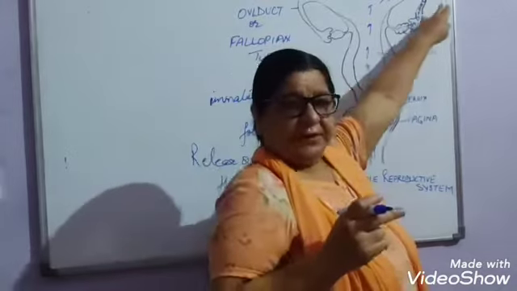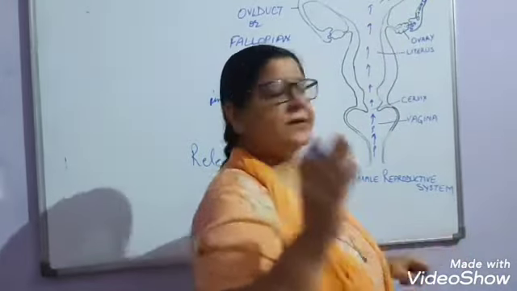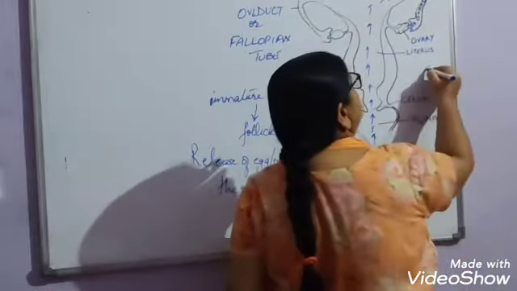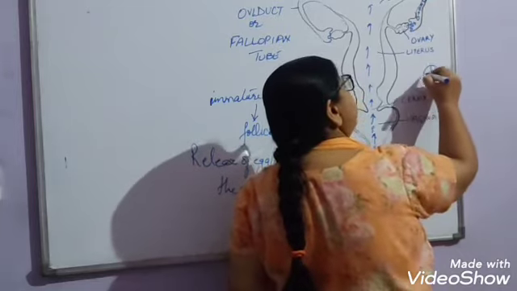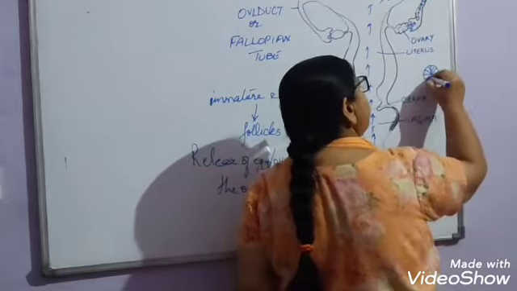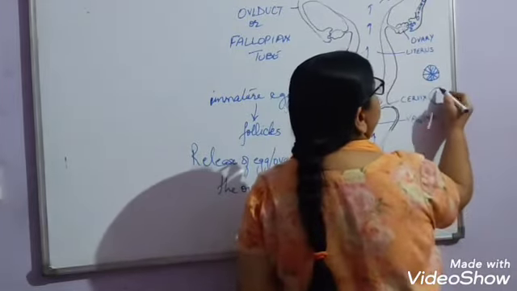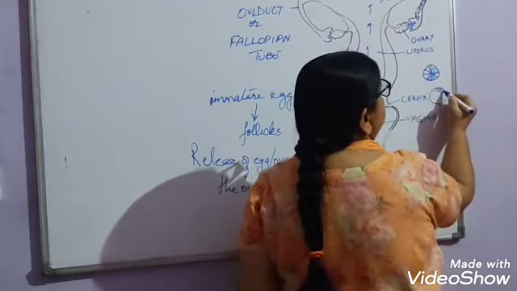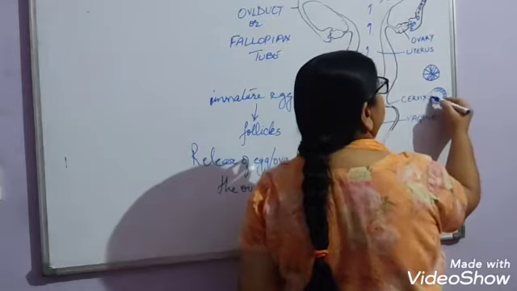After the zygote is formed, it will start dividing. This zygote will divide many times, keep on dividing, and hundreds of cells will be formed.